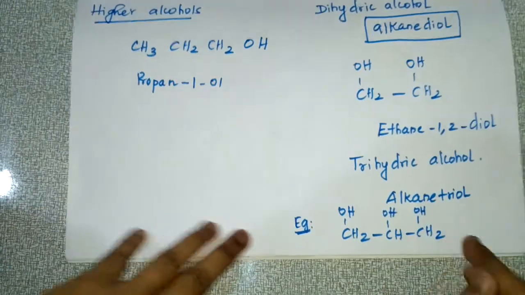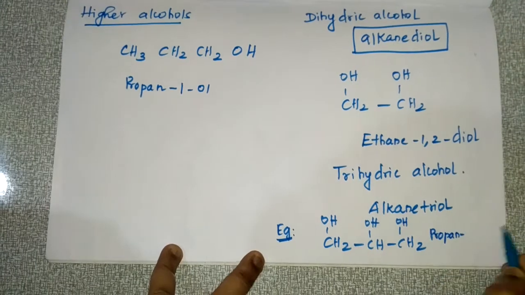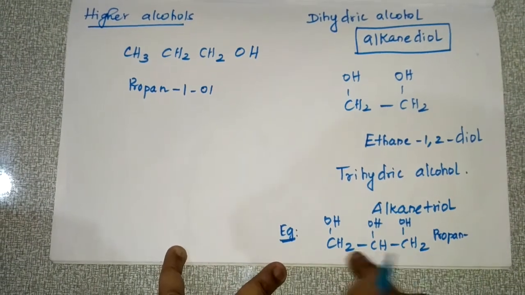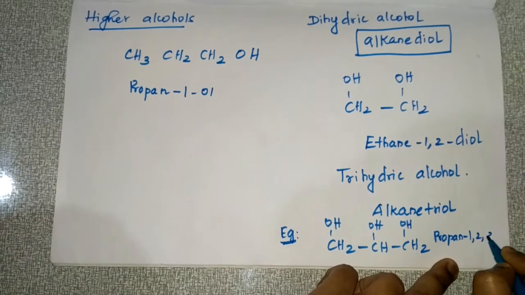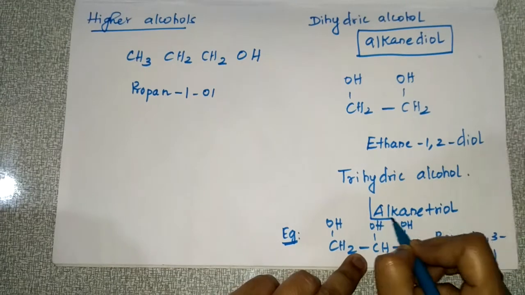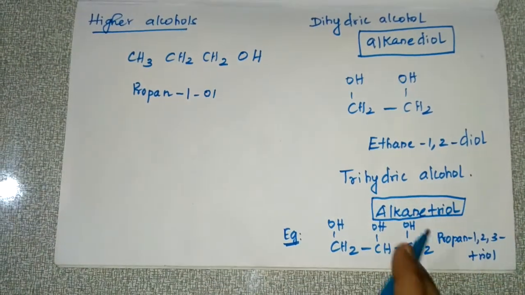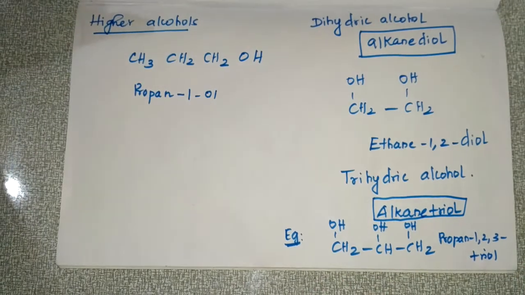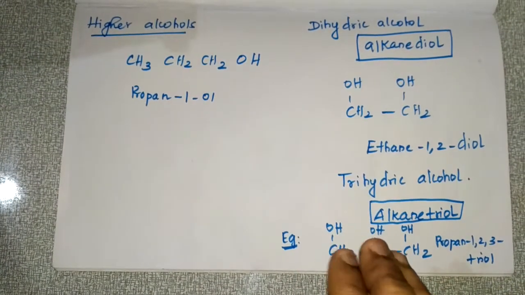How will you name this one? Propane. First position, second position, third position, all three positions have OH added. So you write it as propane-1,2,3-triol. So if it is trihydric alcohol, you give the name as alkane triol. So that's all about nomenclature.